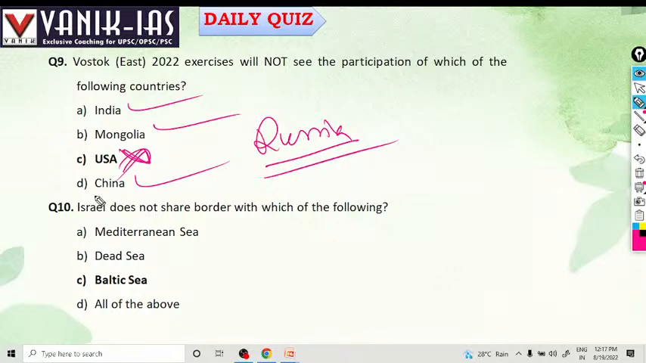Next, Israel does not share the border with which of the following? It is the Baltic Sea. Israel does not share a border with the Baltic Sea.